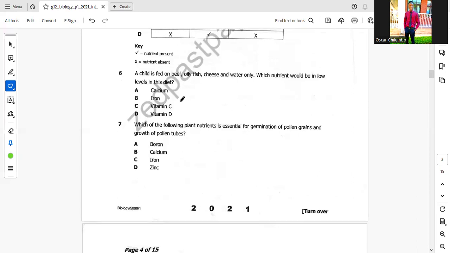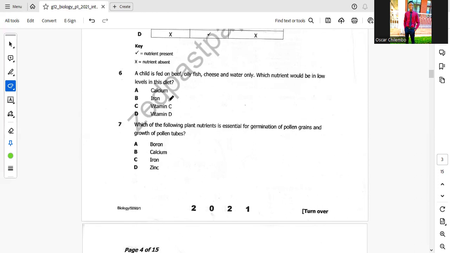There are no vegetables or fruits here, which means this person is going to have low levels of vitamin C, because they are not taking the food that contains vitamin C. You should read about nutrients and find out what is supposed to be taken to get vitamin C. For you to get vitamin C, you require fruits and vegetables.